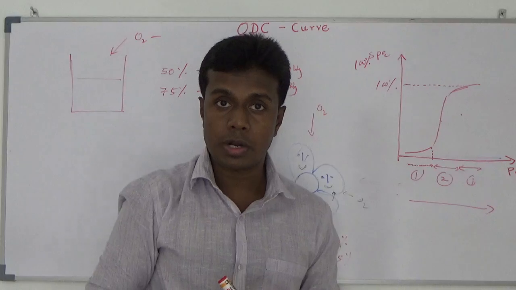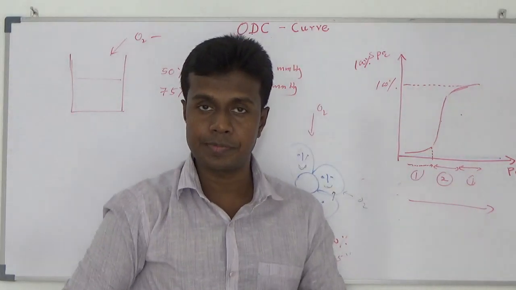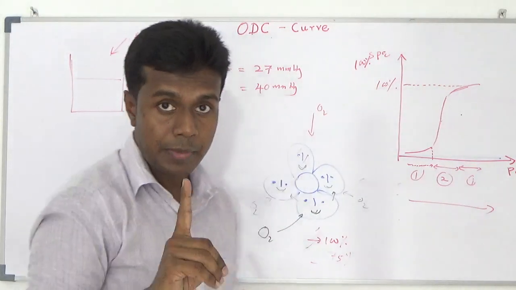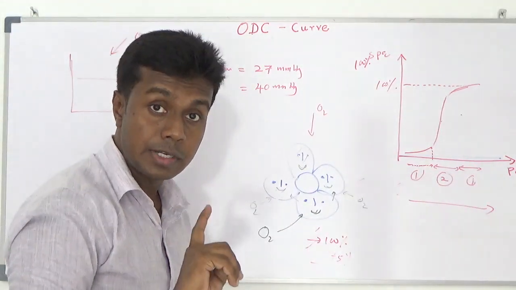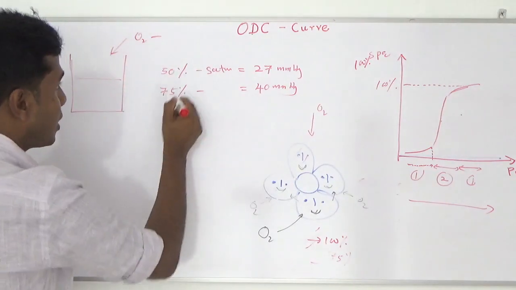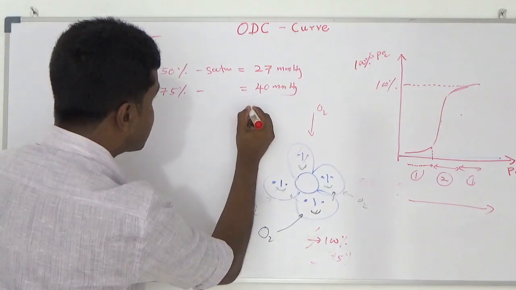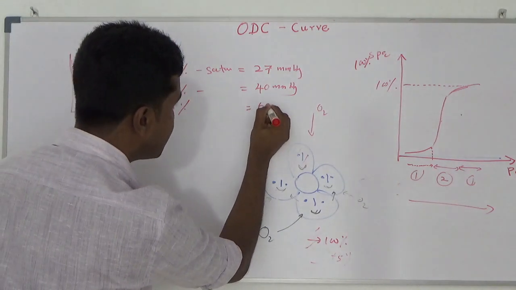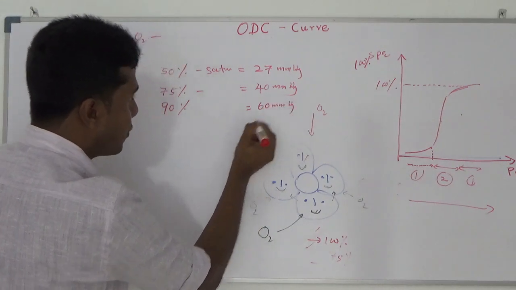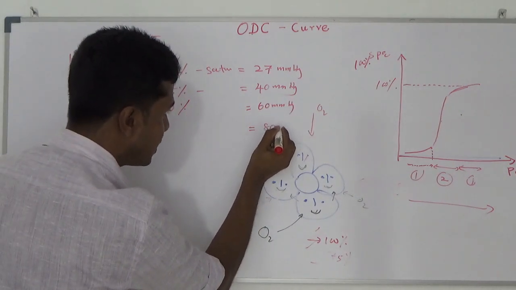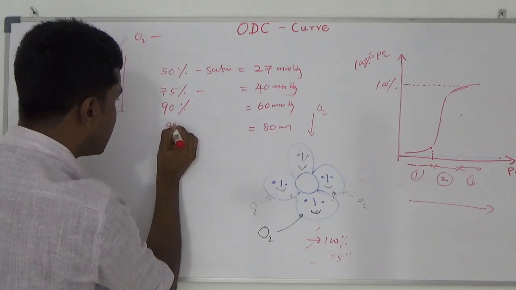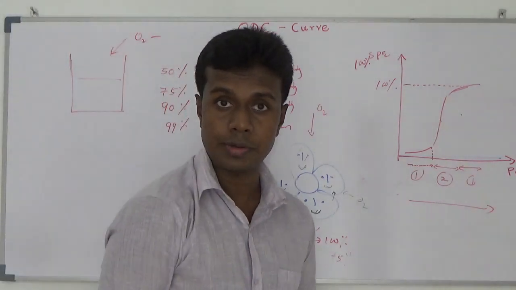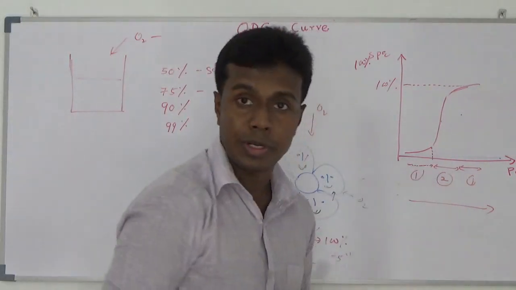Right now, your arterial blood shows 100% saturation. Venous blood shows 75% saturation. 90% saturation happens at the partial pressure of 60 millimeter mercury. When coming to 80 millimeter mercury, nearly 95 to 99% saturated. Nearly about 99% saturated.